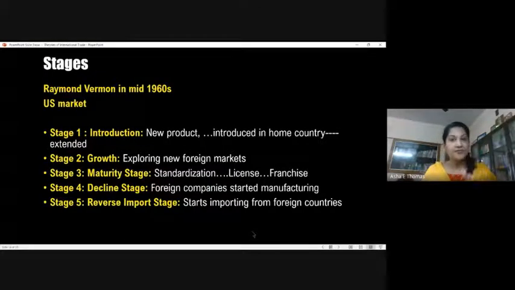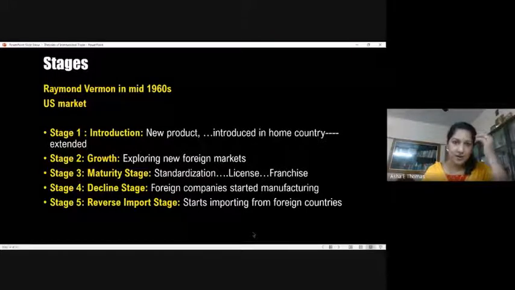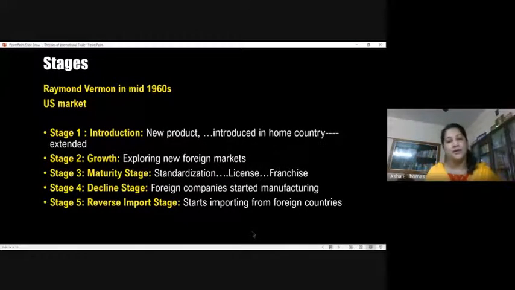The second theory which we discussed in the class, proposed by Vernon, is based on the product life cycle. The product life cycle remains the same. There is not much difference except the last stage, which talks about the reverse import stage. At the time of introduction of this theory during the 1960s, he was trying to explain it by quoting examples from the US market.